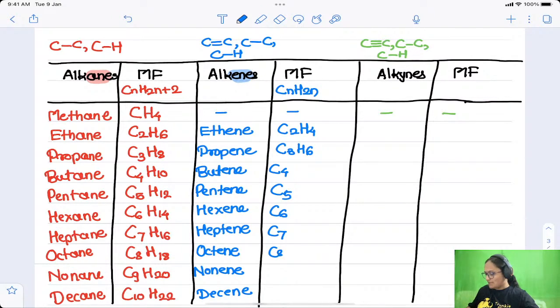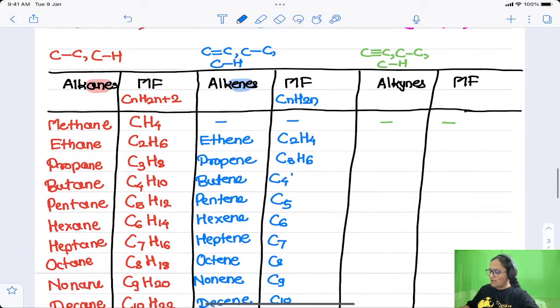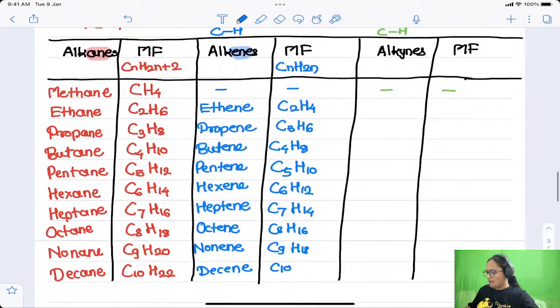C7, C8, C9 and C10. Two hydrogens you are going to add at each step: 8, 10, 12, 14, 16, 18 and 20. That's it. Very easy, we could write down all the formulas in just 1 second.